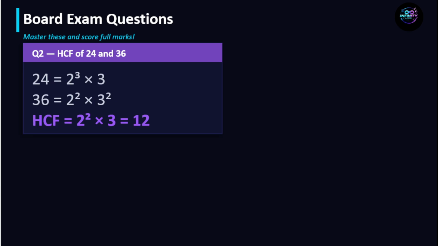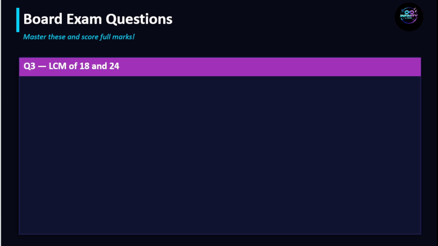So whenever you want to find the HCF of any two numbers using the prime factorization method, first find the prime factors of the two numbers. Then find the common factors. The common factors become the HCF of the given numbers. Let's move on to the next question.